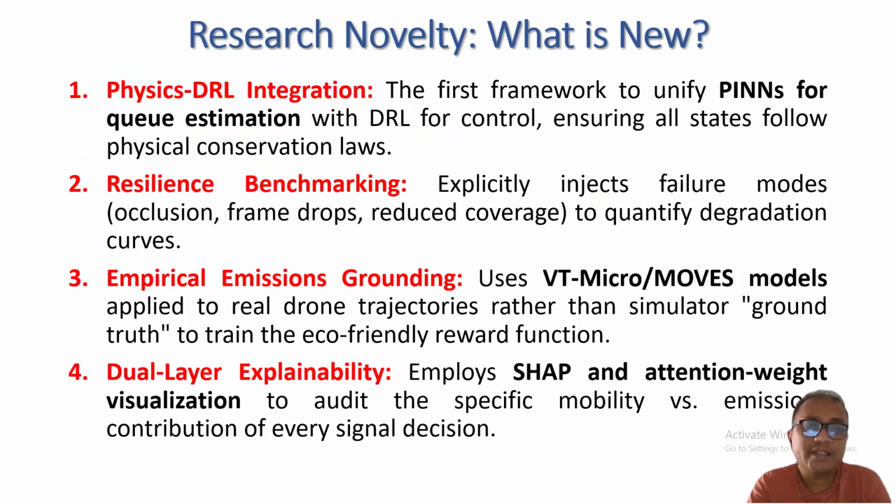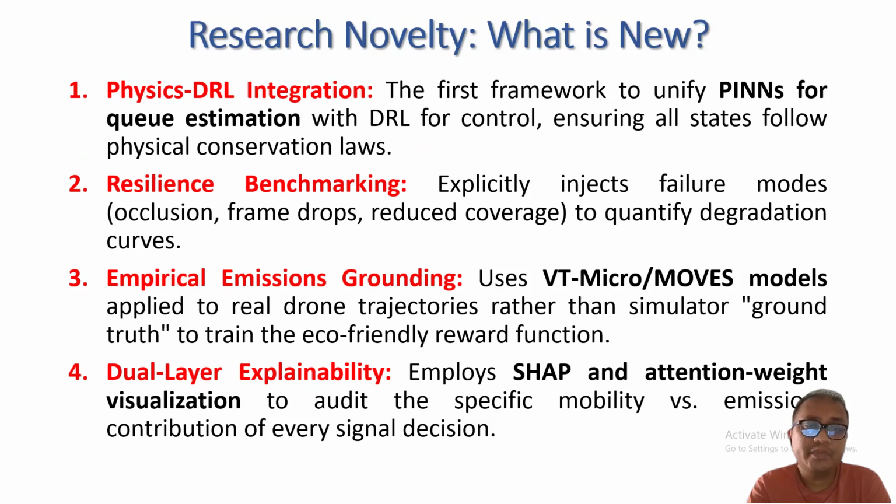So what is the research novelty of this paper? In this paper, I have 4 research novelties. One is physics DRL integration. This is the first framework to unify a physics-informed neural network for Q estimation and resilience benchmarking. I try to explain the failure modes like occultation, frame drops, and reduced coverage.